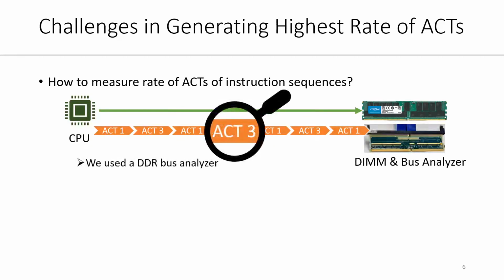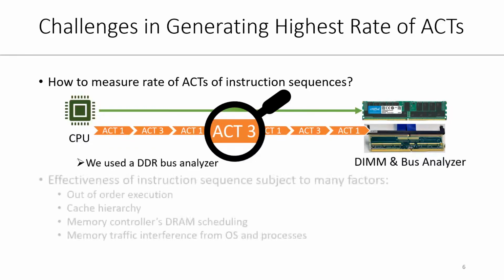In our work, we use a DDR4 bus analyzer that allows us to see the full picture of how the memory controller communicates with DRAM by interposing between the CPU and the DIMM. This allows us to observe the exact address and timing for every DDR command, including row activations.